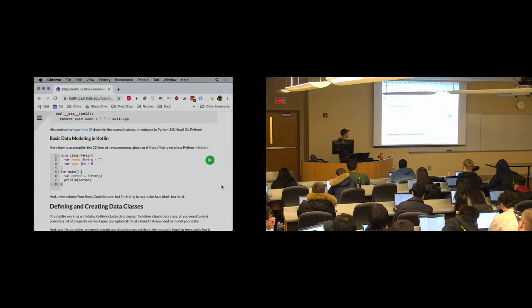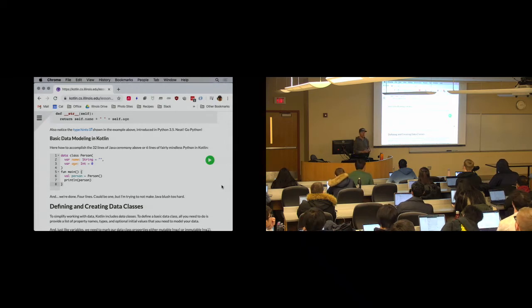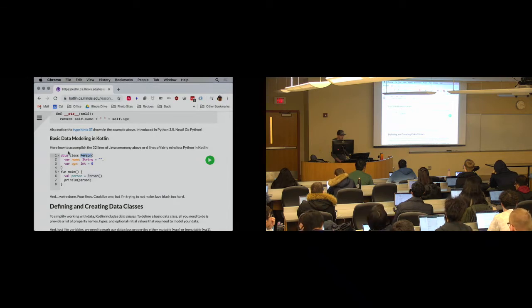All right, and again, I've already bragged about this, but this is how you do this in Kotlin, right? It could be one line. I expanded it to 4, just to try to be fair. And this is an example of declaring a data class in Kotlin, right? So you'll see the syntax. I have class, the name of my class, and I stick this data keyword in front of it. And again, we're going to talk about what comes along with that.